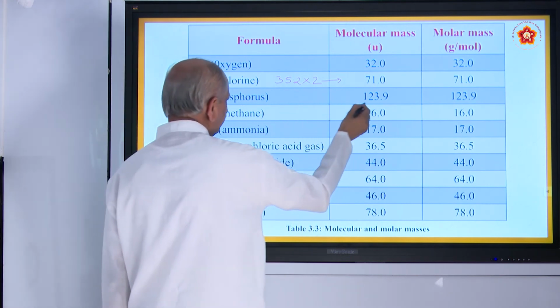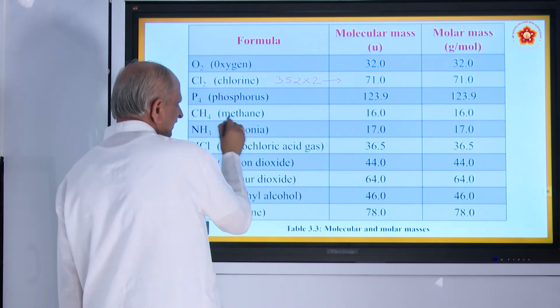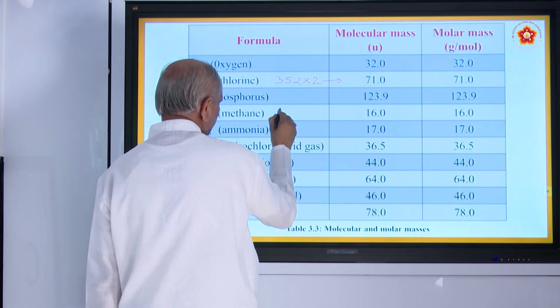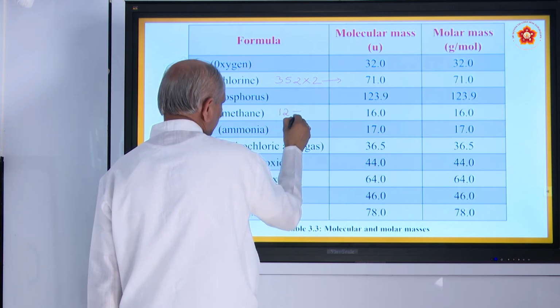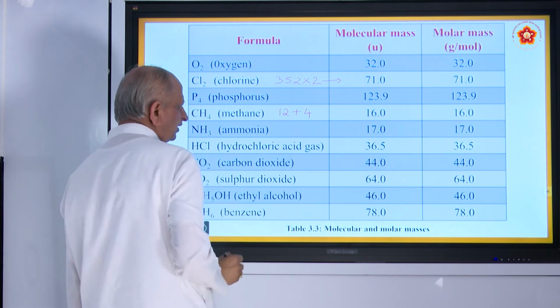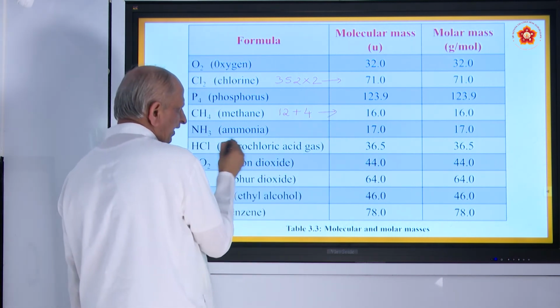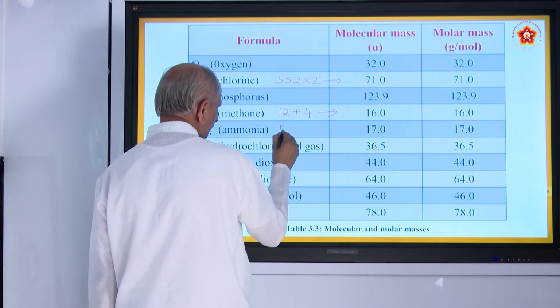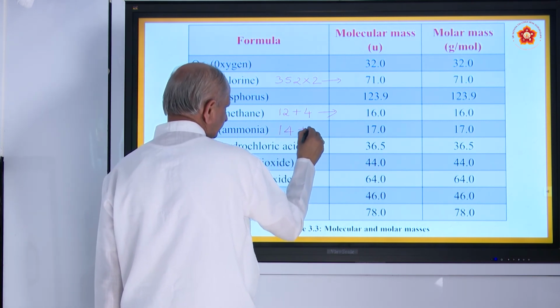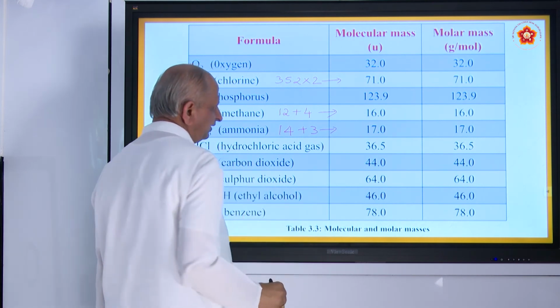Phosphorus is 123.9. Methane is 16. How do you get 16? 12 plus 4. 4 hydrogen, 12 carbon, becomes 16. NH3 is 17, N is 14, H3 is 3, 14 plus 3.